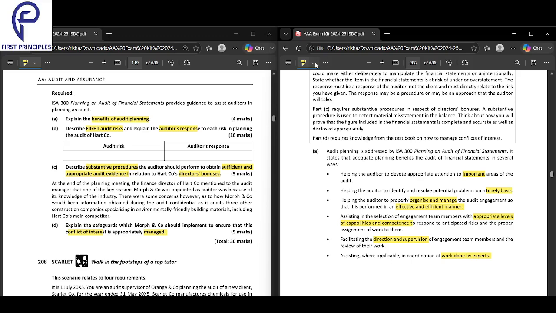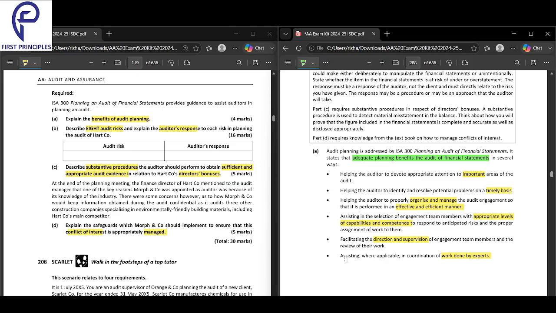Adequate planning benefits the audit of financial statements in several ways. If you plan the audit well, there will be many benefits that you will see.